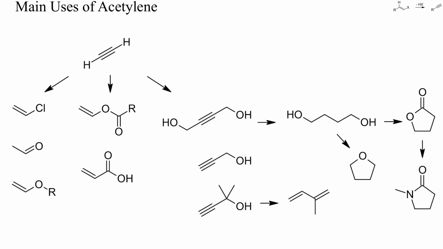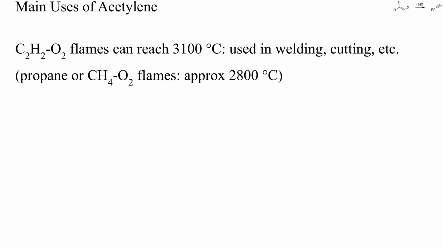Base-catalyzed addition to formaldehyde yields butenediol, a valuable intermediate for the preparation of various solvents. The addition product to acetone can be converted into isoprene, an important monomer for the manufacture of polymers. Acetylene is also used for welding and cutting metals, because acetylene-oxygen flames can reach up to 3100 degrees Celsius, a higher temperature than that attainable by burning propane or methane.